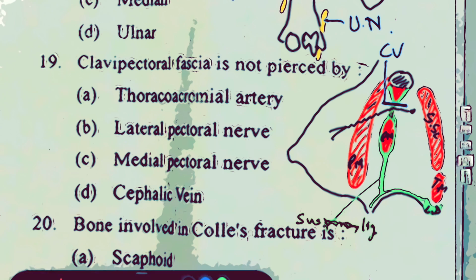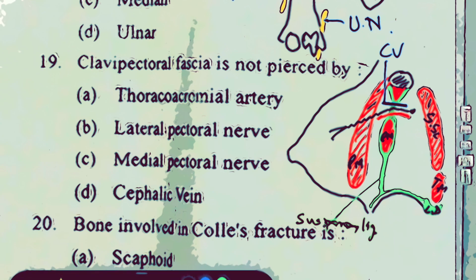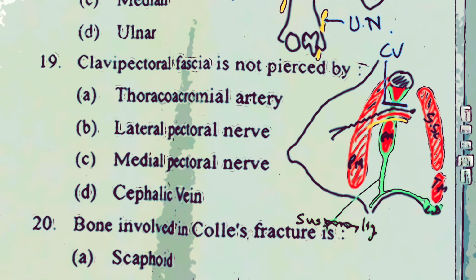And from inside the cavity, there is a branch from the second part of the axillary artery, the thoracoacromial artery, which perforates this clavipectoral fascia. Sometimes it has been found that the thoracoacromial artery does not pierce, rather its pectoral branch pierces. And the lateral pectoral nerve also pierces the clavipectoral fascia.